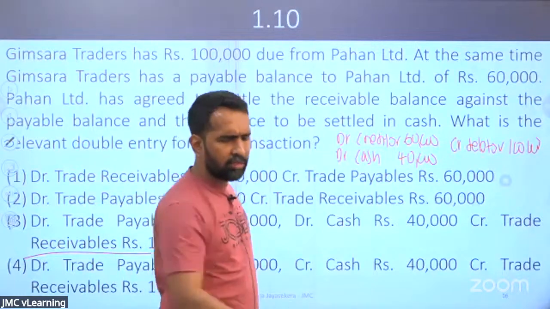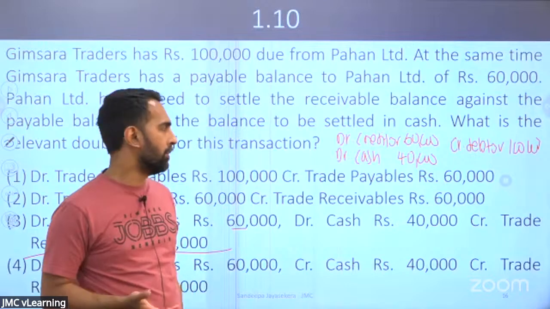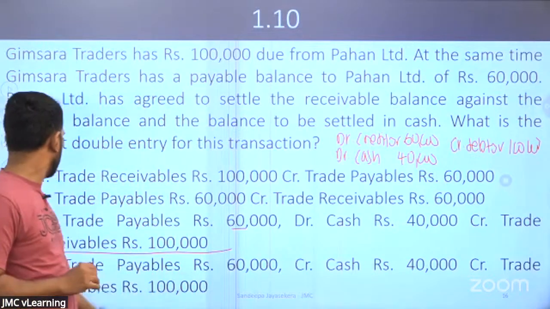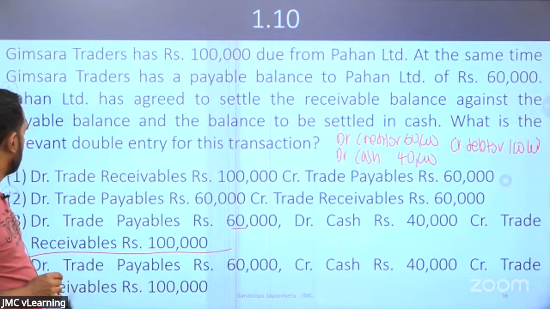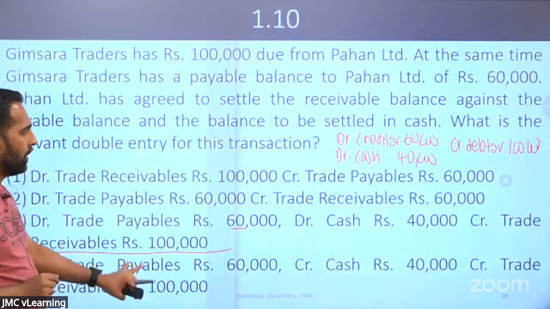There will be a transaction given to you and you will be asked to provide the double entry. That will be tested. Part C is the correct answer. Okay? Right. This is an easy one, not a difficult one.